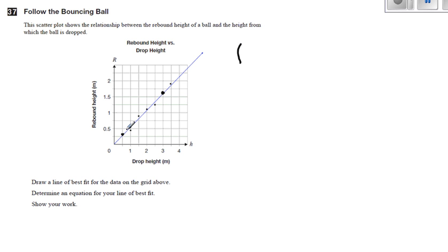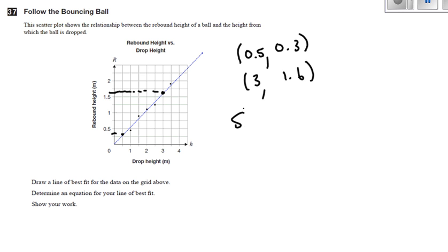Well, this one down here, I know it's at half a meter. And then what would this be? Well, I know this is 0.25, so I'm going to say it's 0.3 because it's a little bit above 0.25. What about this point? Well, I know it's at 3, and over here, it's a little bit above 1.5, so I'm going to call it 1.6. Obviously, I'm approximating, but you do your best.